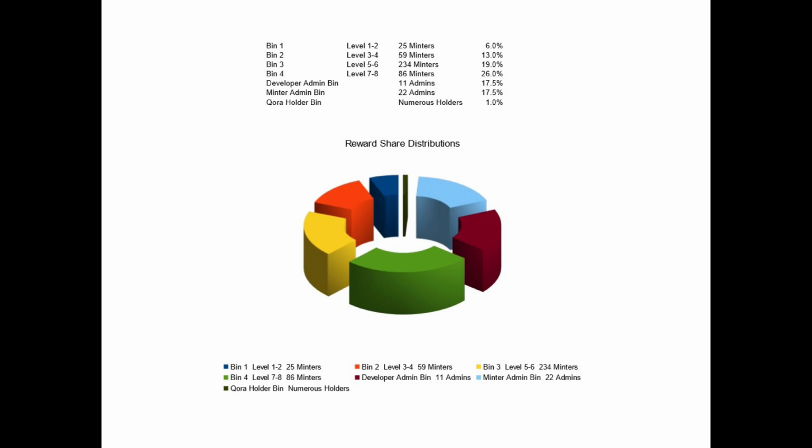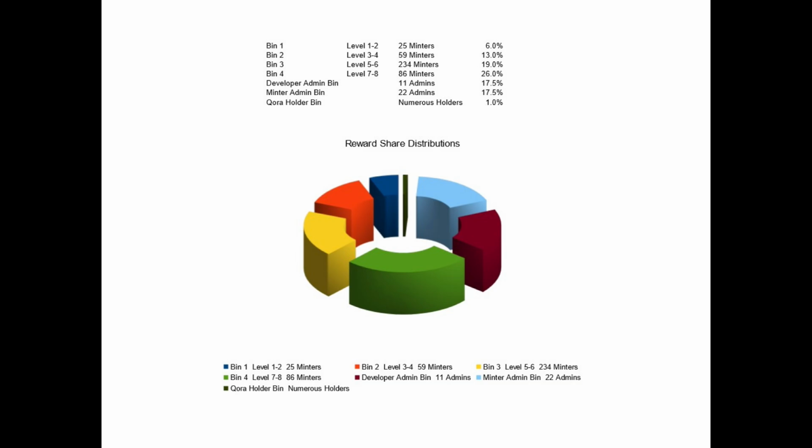And yeah, the funny thing here is that there's 234 minters in bin 3 for the level 5 and level 6 minters. And even though they get 19%, they get a much bigger share than bin 1. There's so many of them. Actually, the level 1 and level 2 minters are making more than the level 5 and level 6 minters right at this point. So this is a great time to start minting. What else do I want to point out here?